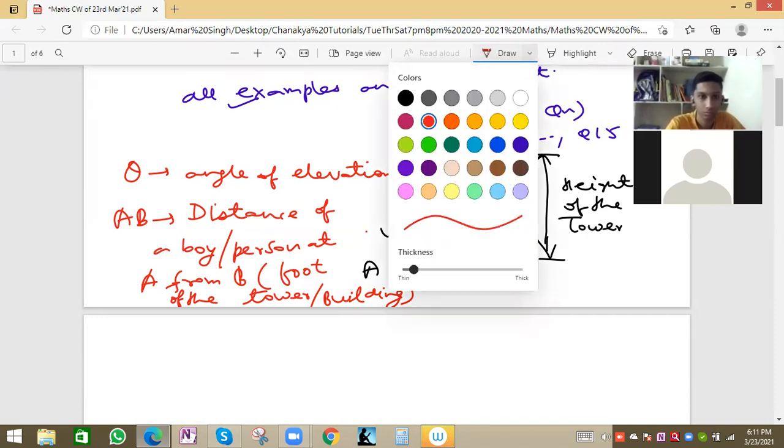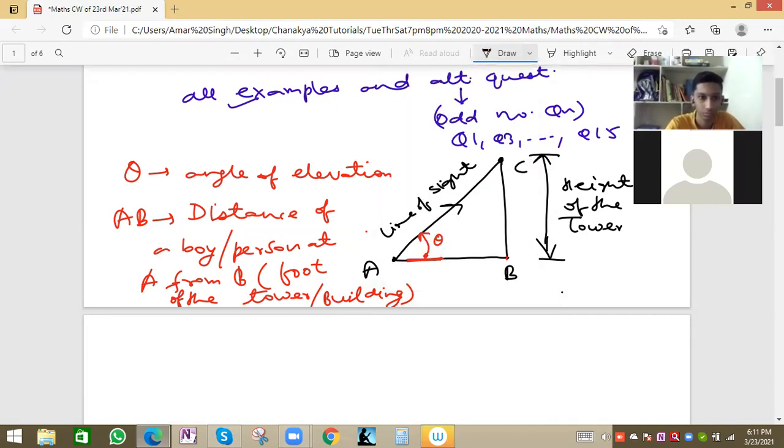We can represent this by this diagram. And second thing, we can make this shape also. BC can be a tower or a building. So B will be the foot of the tower or foot of the building because it is the bottom portion, and angle B will be 90 degrees. Suppose, let me take one example.